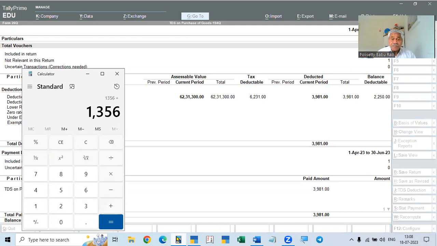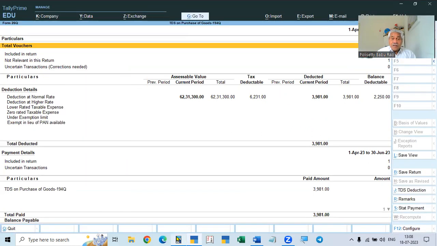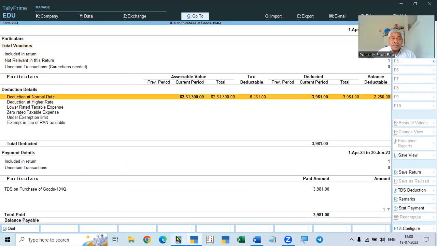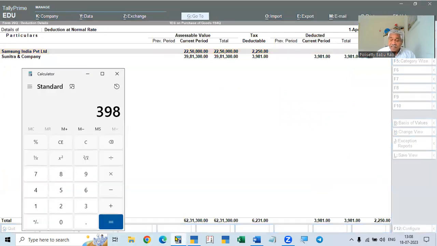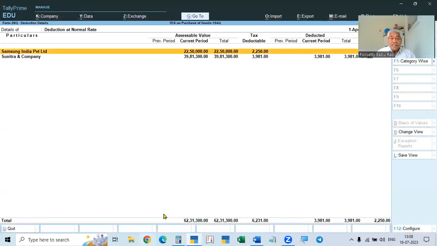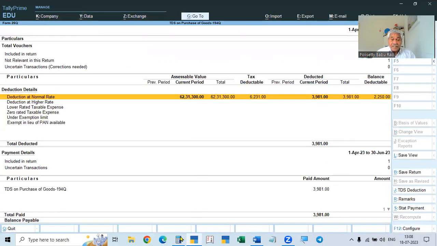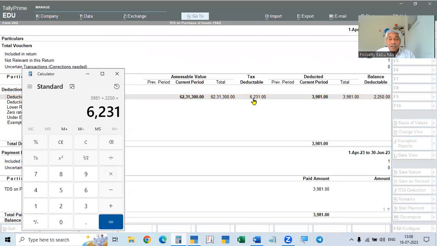Out of the plus here, 2250, 3600. One minute, I will tell you. Here we will show you. See here, 3981. So 3981 is the first party. 2250 is now the second party. Totally we have to deduct 6231. You have to deduct. So 62 lakhs 33,000.